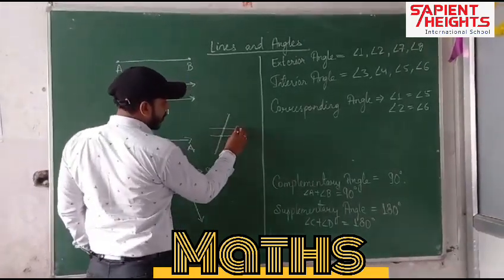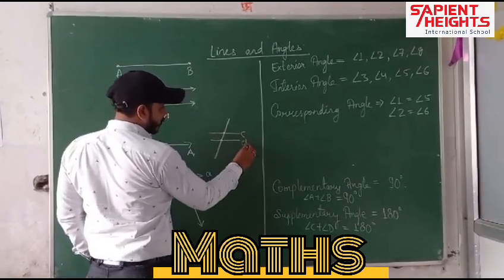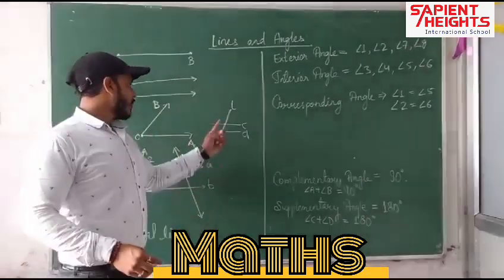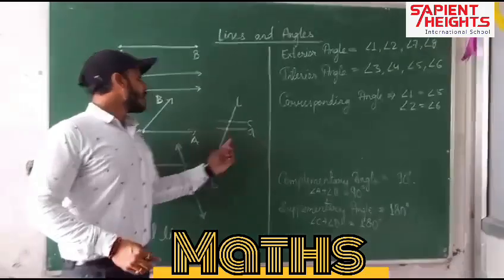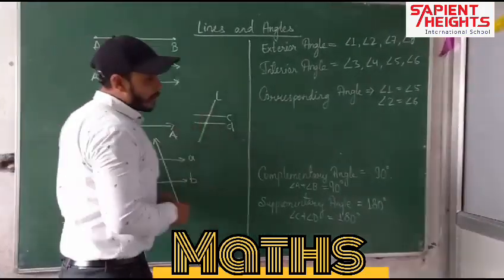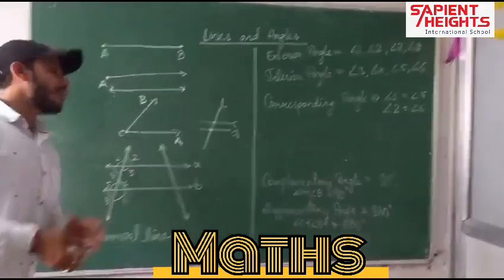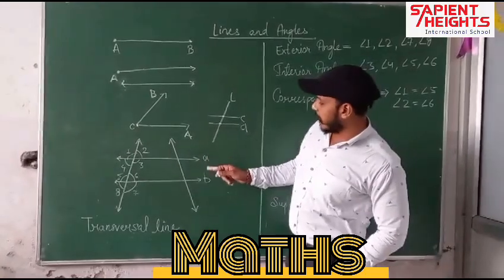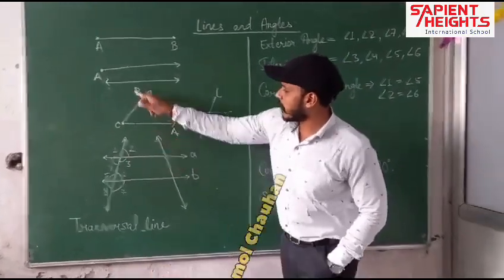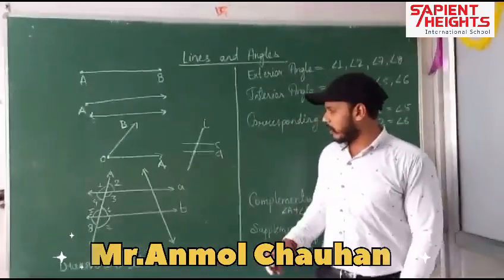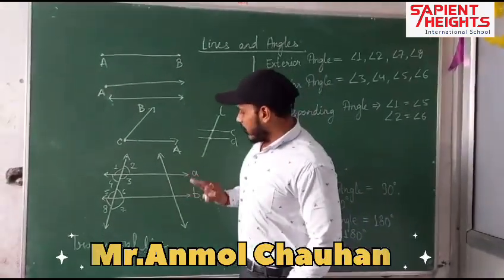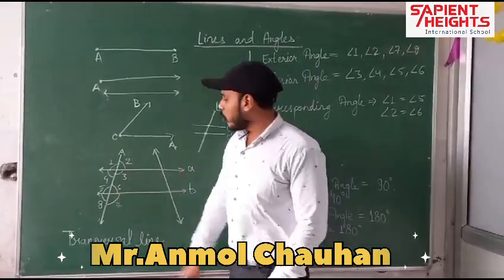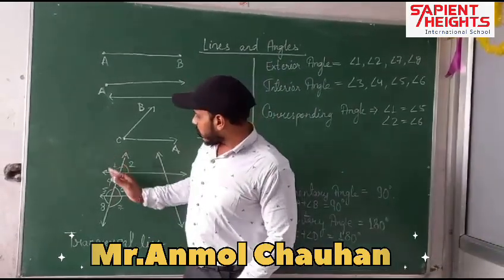For example, our first parallel line is C, the other one is D. So our transversal line is L, which is cutting the two parallel lines in different positions. So what do we call it? Transversal line. Whenever this happens, some angles are formed. For example, here we have two parallel lines, A and B. These two lines are not parallel because they will intersect, but these two lines are parallel. So here A and B are two parallel lines, and here we have a transversal which cuts A and B in two different positions. So here some angles are derived.